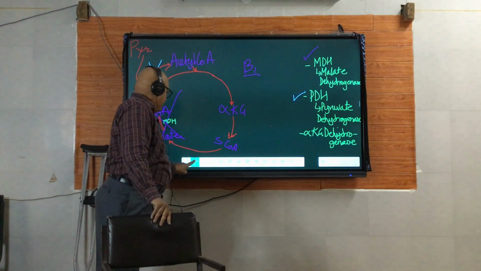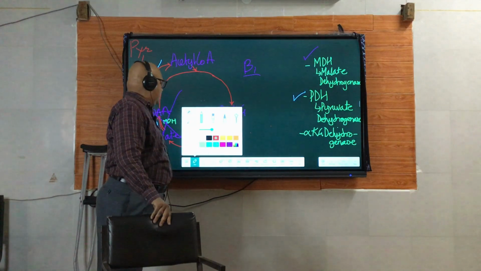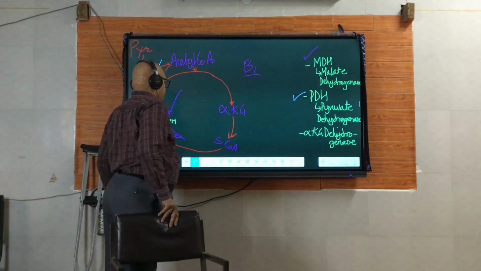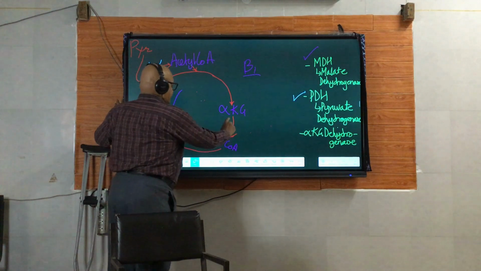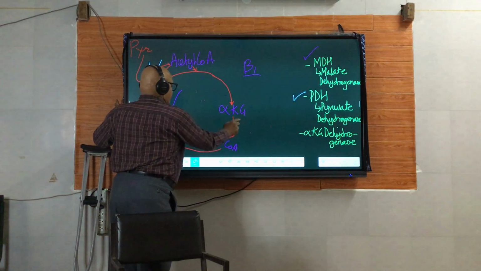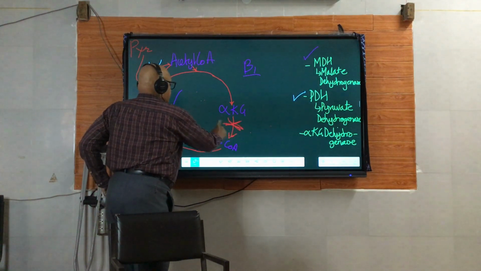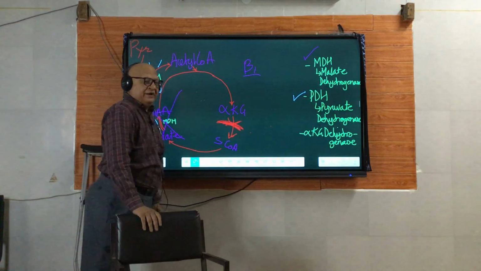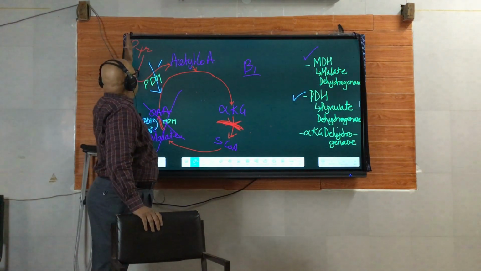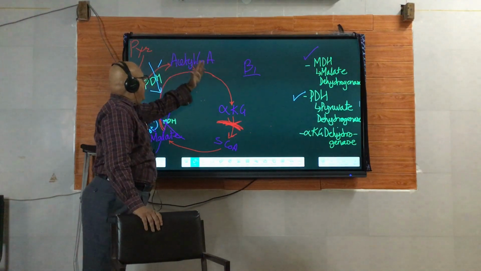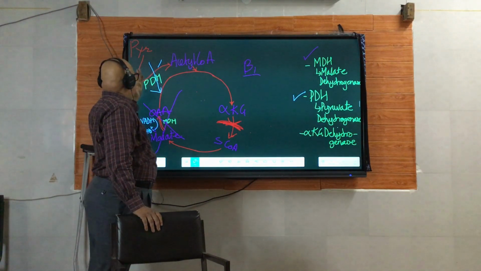So if B1 is not there, don't you think the activity of this enzyme will also fall? Yes, it will. So this conversion will also become sluggish or maybe hampered.